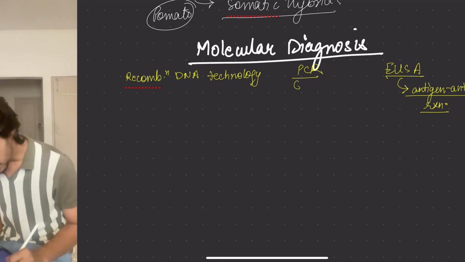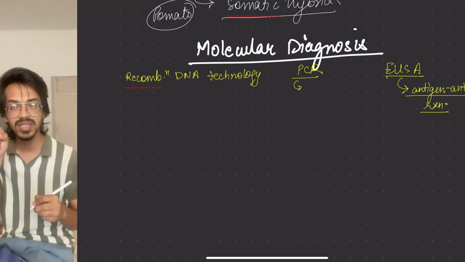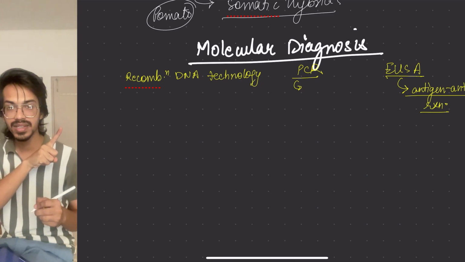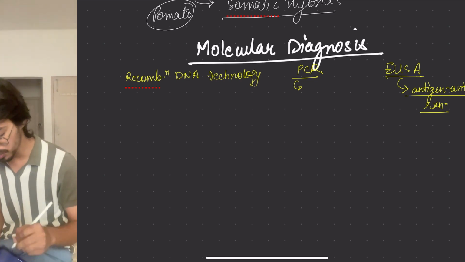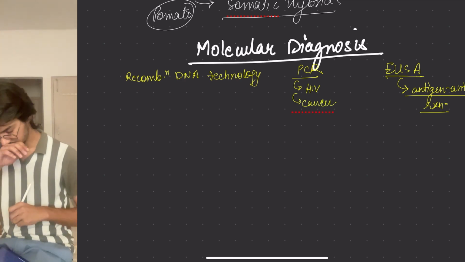Infection. PCR is used for what? If a minute quantity of DNA for anything is present, we can amplify it and tell that yes, it is present. So polymerase chain reaction, everyone knows that we use for HIV, cancer, all of these things.